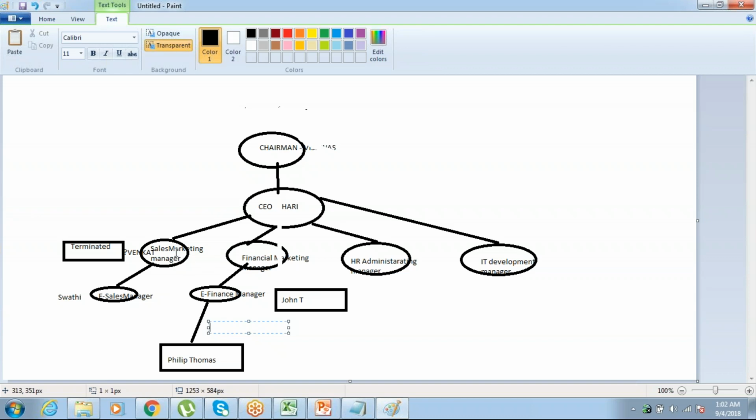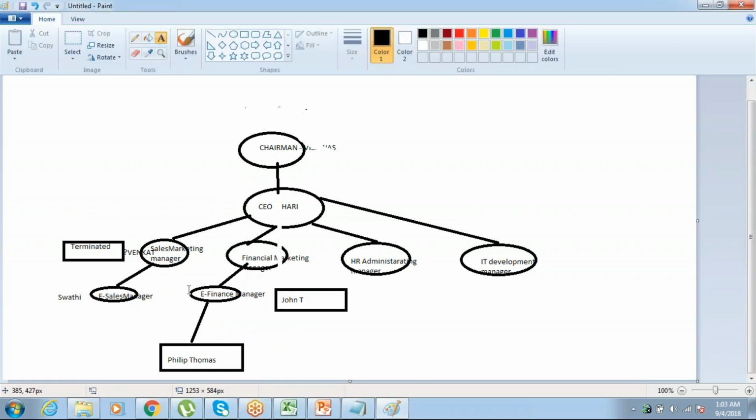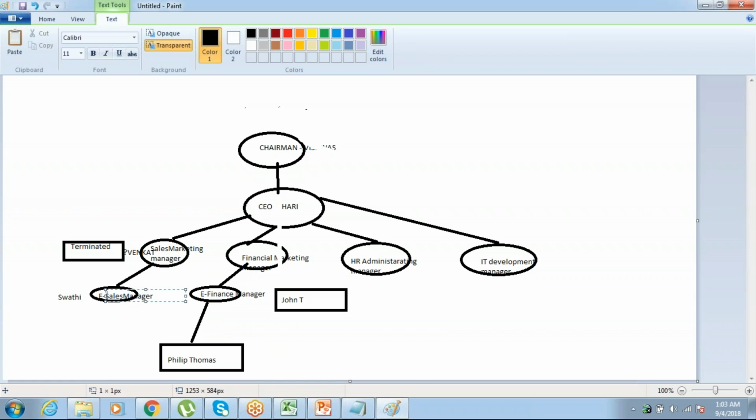Since you are working for them, they will charge it. So how will they charge it? For that, they will register you in that organization as well. So your primary organization will be the e-finance manager, and your secondary organization will be the e-sales manager. That is called the matrix organization. Got it? In that matrix organization, you will be assigning members.